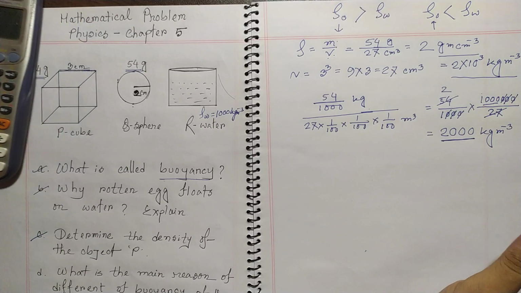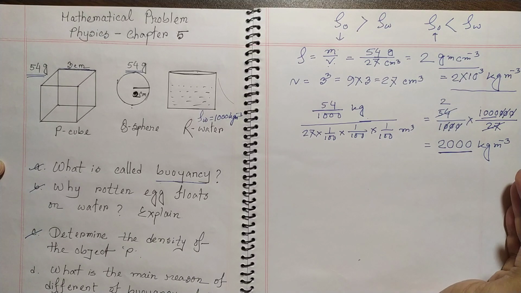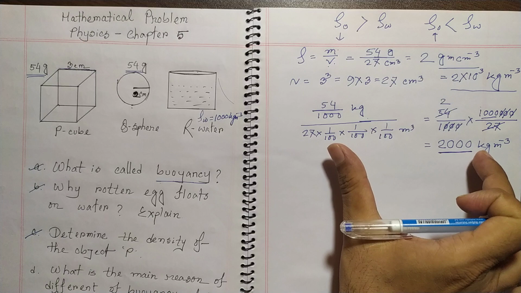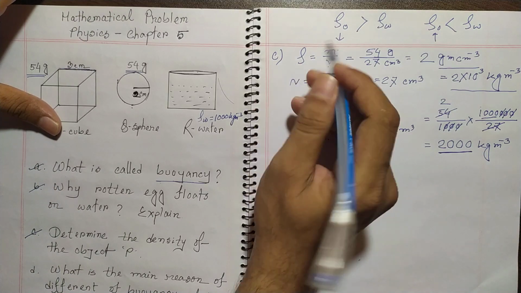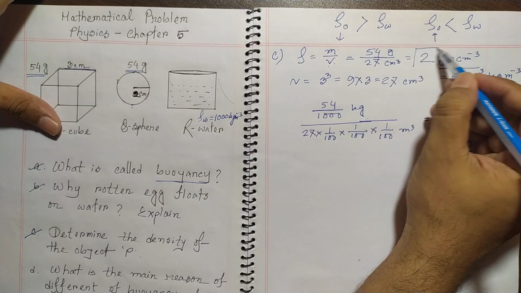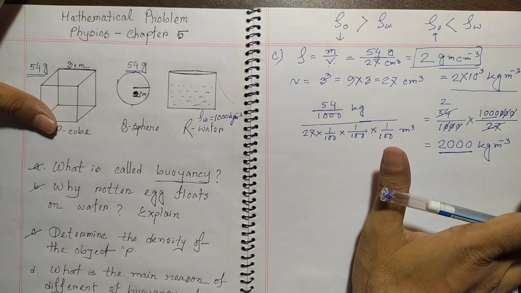I mean, if you want to study physics, you must understand the change of unit, and this is mathematics, and we must understand the process. So this is answer number C. So we just got it here, the answer number C, and I was just explaining things for your basic purpose.